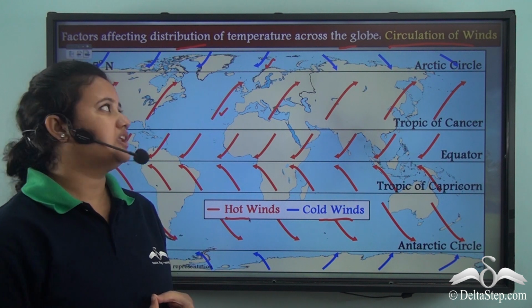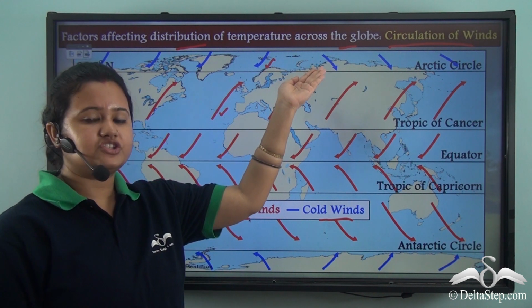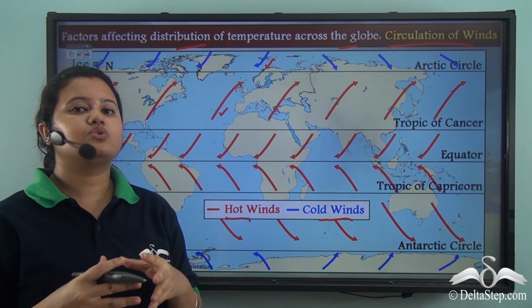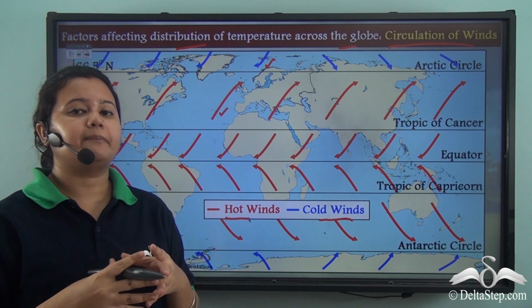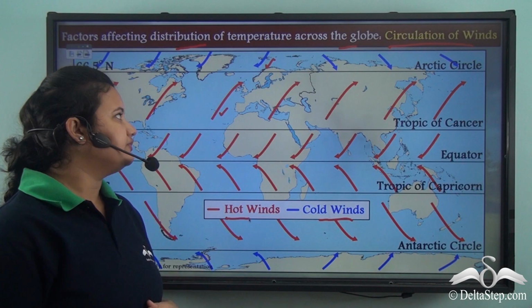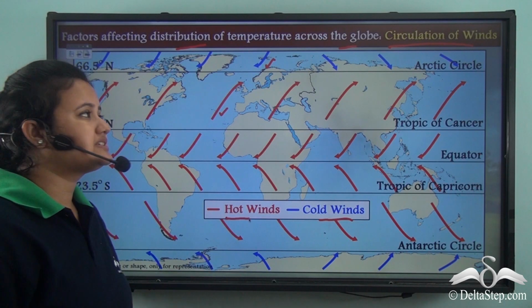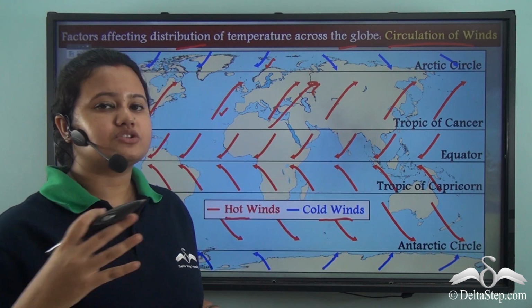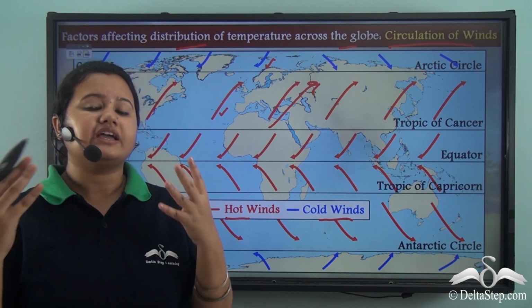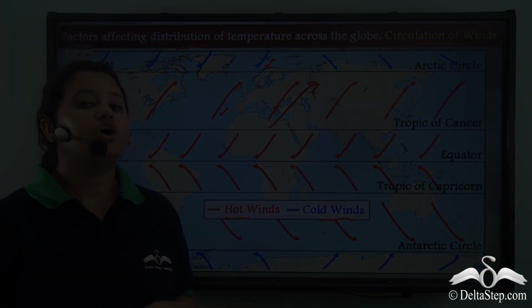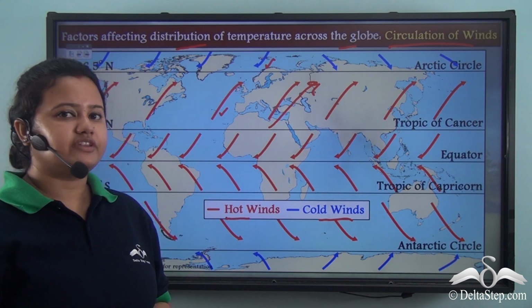Now, cold winds generally originate in the polar regions and they move towards the equatorial regions. These cold winds usually lower the temperature of places over which they blow, while the hot winds originate near the tropics and they move towards the polar region, and these hot winds usually raise the temperature of places over which they blow.